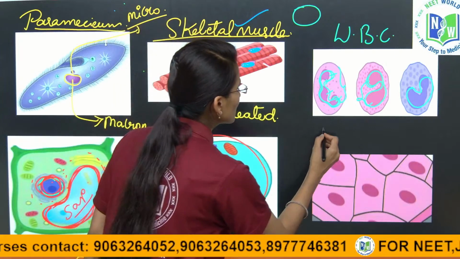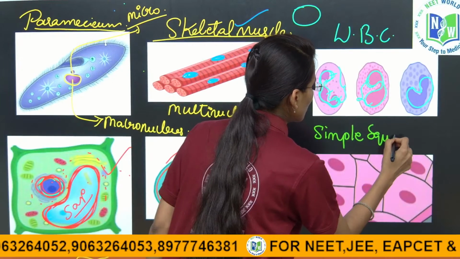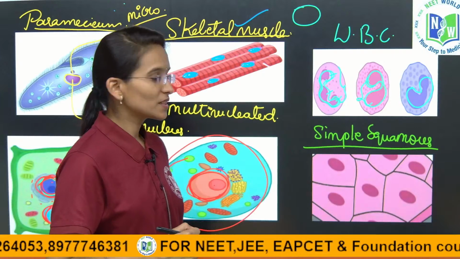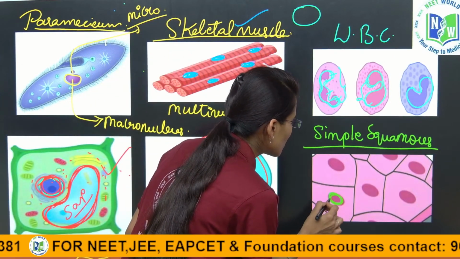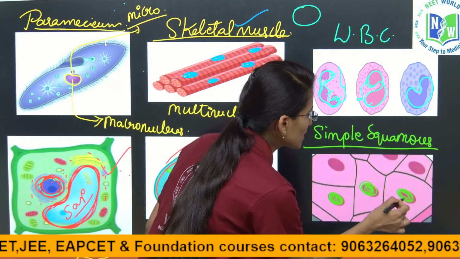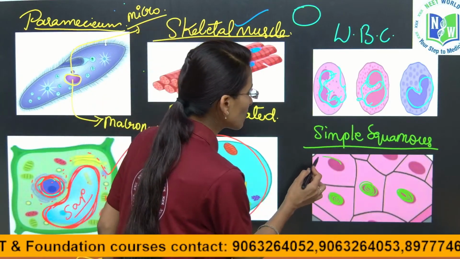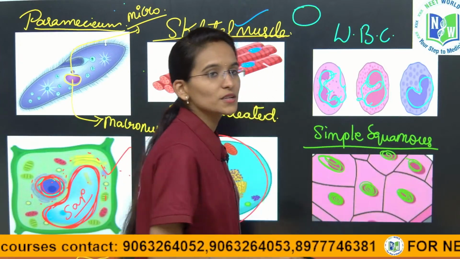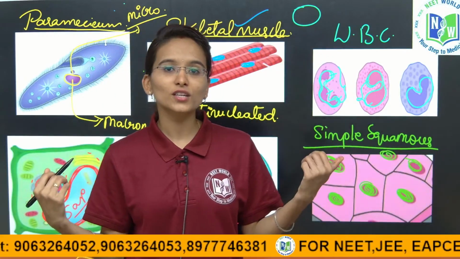Yes, this is the simple squamous epithelial tissue. Okay, in this simple squamous epithelial tissue you can find a circular, centrally located nucleus, and a flattened nucleus is going to be present. Okay, the nucleus is present at the center, but the shape of the nucleus is somewhat flattened like this. Okay, it is present in the simple squamous epithelial tissue. So this is about the structure of the nucleus and its shape.